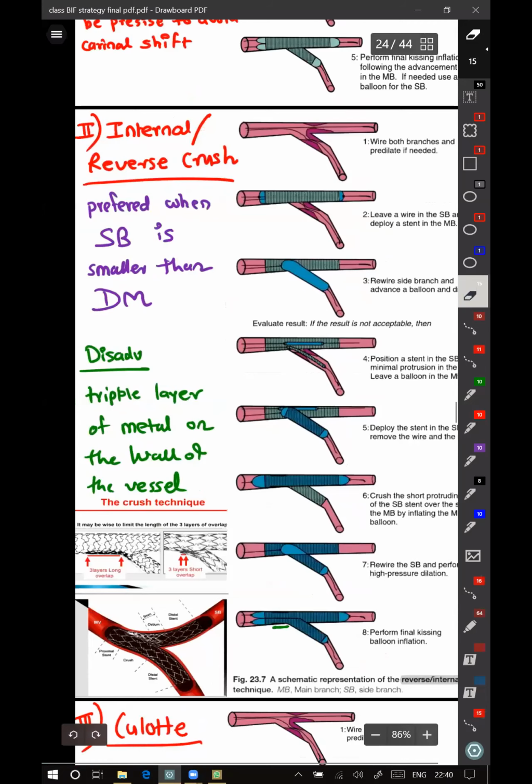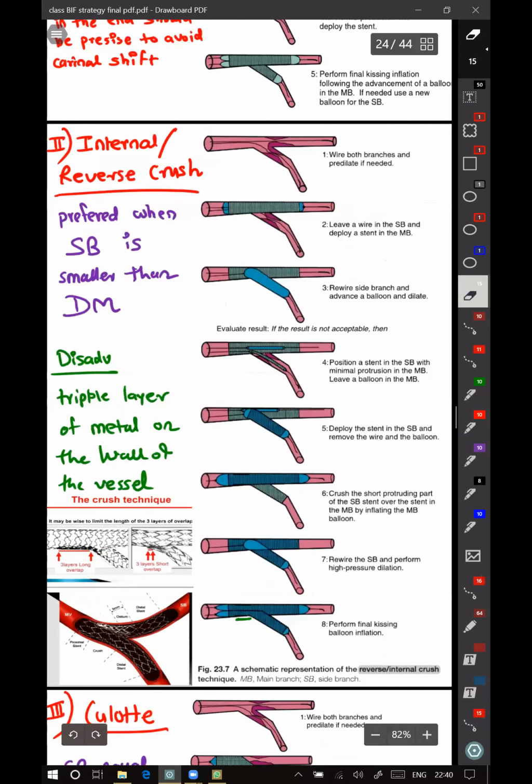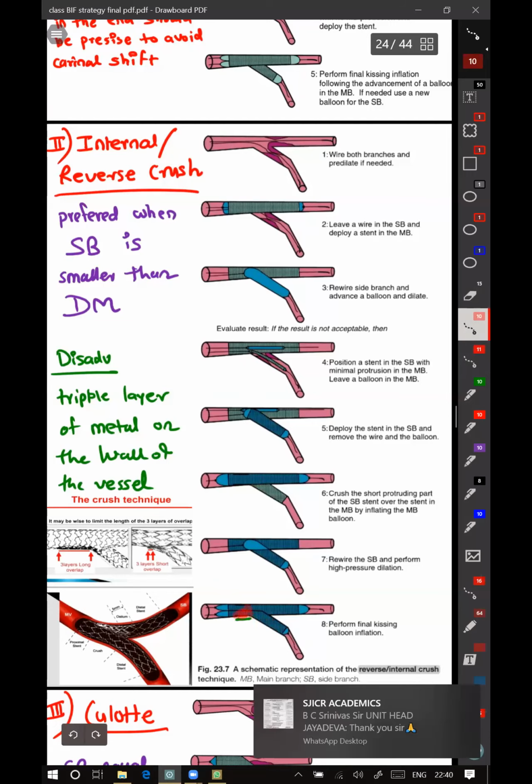I'm not going into the details of all the steps again because it is just an extension of doing a TAP. Here again, you extend your stent slightly inside the main vessel and crush it to the wall of the main vessel. So in the end, the stent which you had protruded into the main branch is now crushed entirely onto one wall of the main vessel.